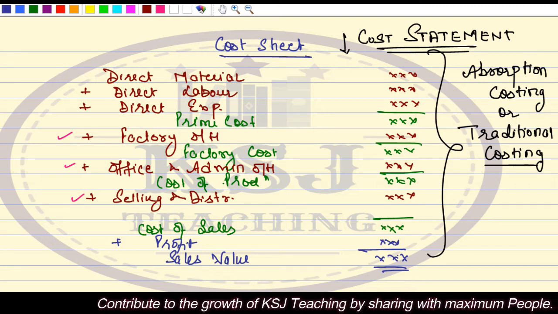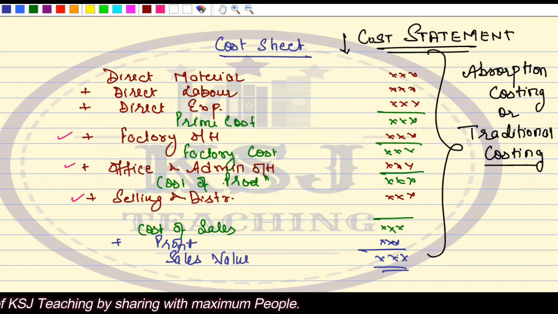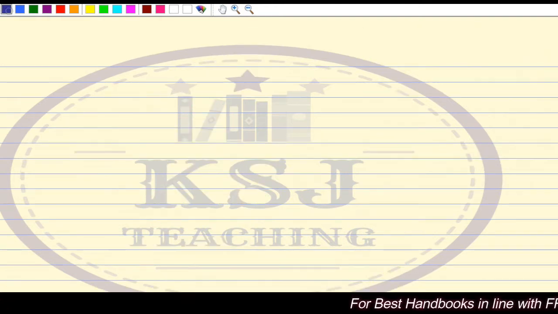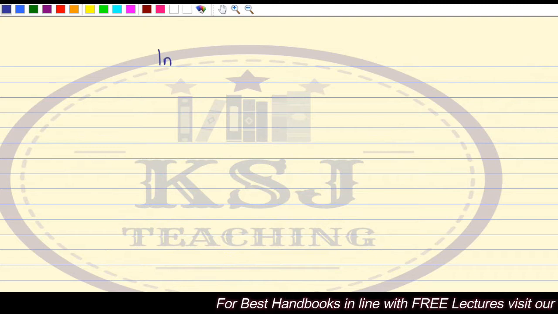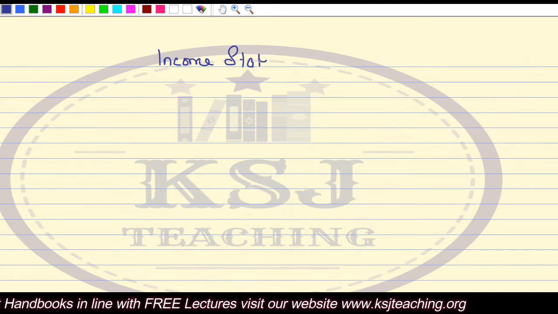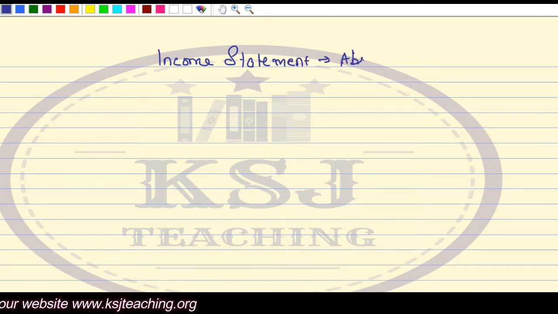If you want to present the same statement under the absorption costing only or the traditional costing only, this is the cost sheet that I prepare, that is the cost statement, and I want to present it as income statement. Let's see. Now I say I want to make income statement as per absorption costing.